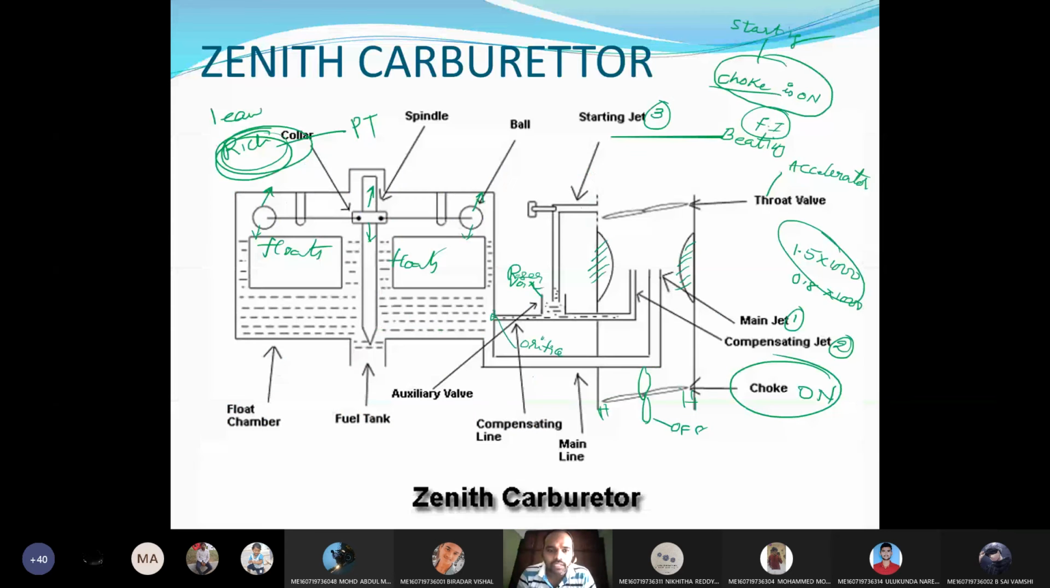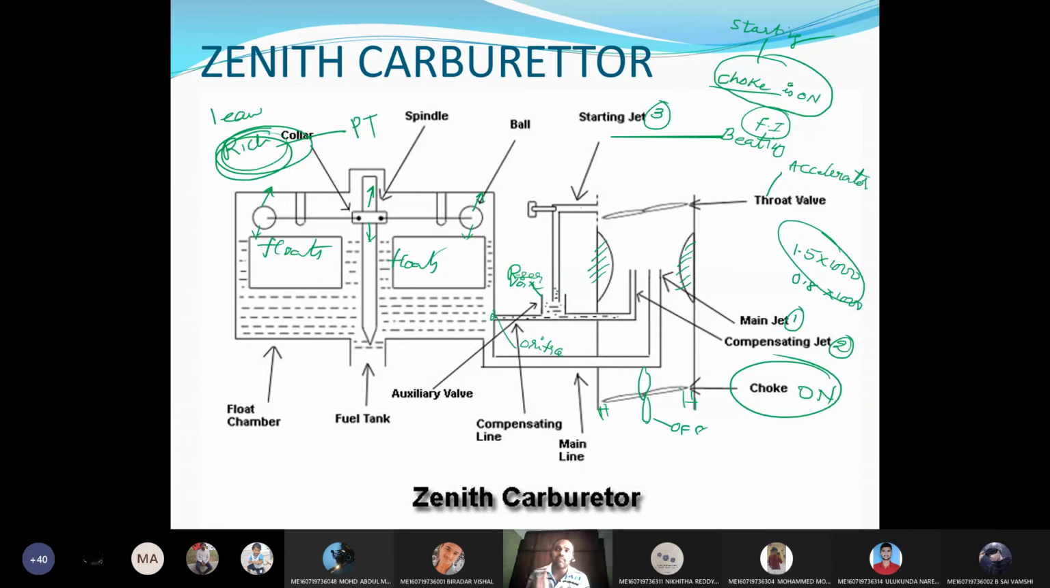No doubts. Working of Zenith carburetor. Even the figure is very simple. If you draw it once, it will be okay. The float chamber needs to be drawn. Sir, there is no tickler there. No? Tickler, sir. Yeah, tickler will be used only for a simple carburetor.